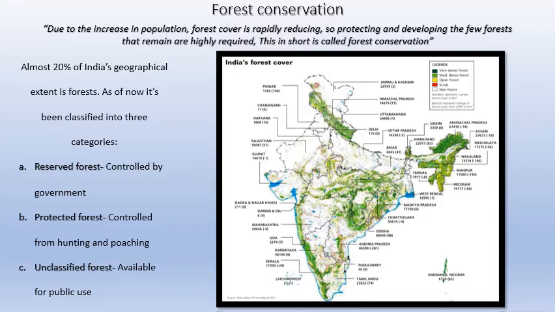You can look at this map. All the green patches are moderately dense forest. Wherever you see dark black regions, it's very dense forest. Yellow patches are open forest. Red patches are shrubs. And the white regions, which is 80% of India, is non-forest. There's no forest over there.